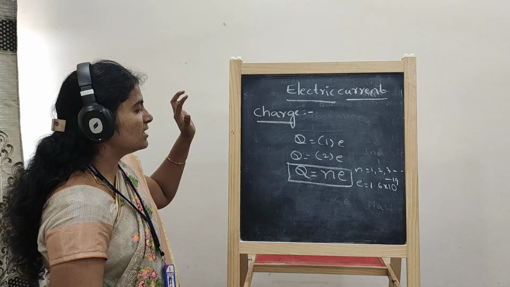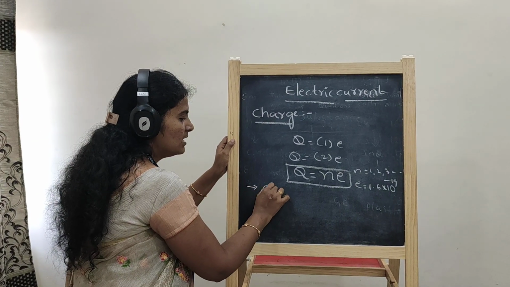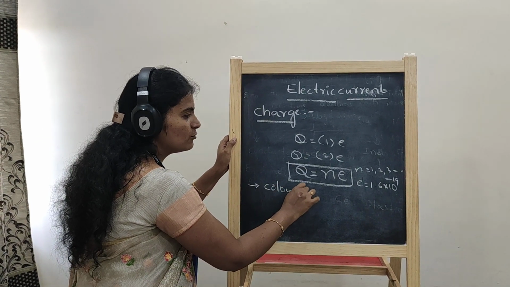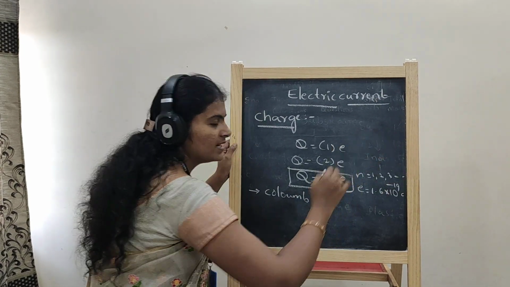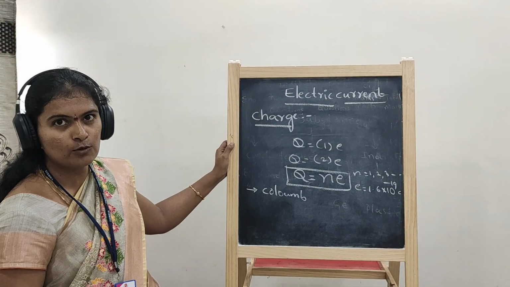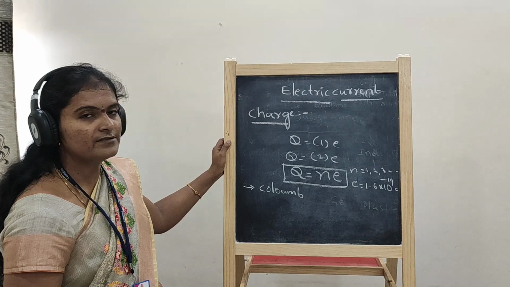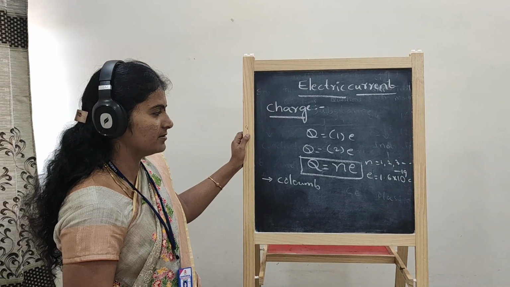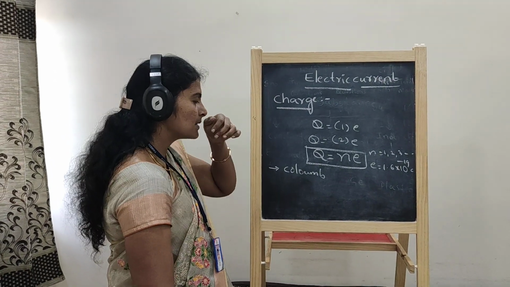The concept of charge was first given by Coulomb. So the SI unit of charge is Coulomb. So that's why here we are writing C, where C stands for Coulomb. It is the unit of charge, the charge of an electron.